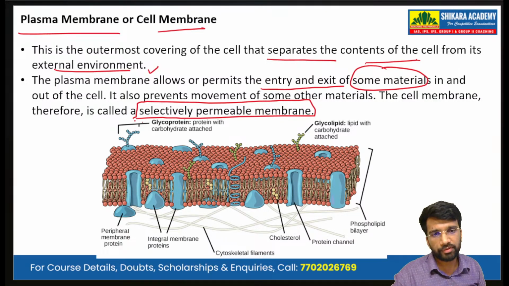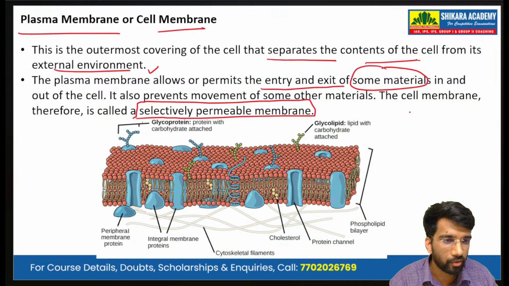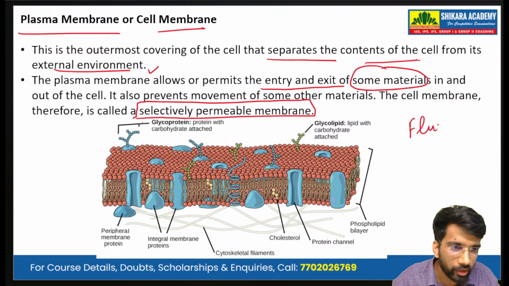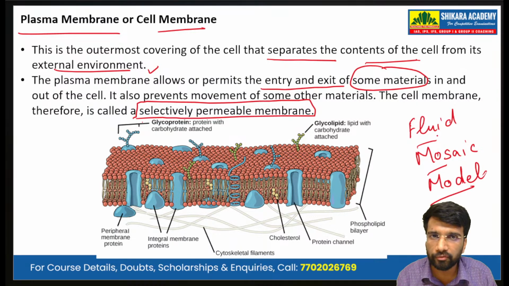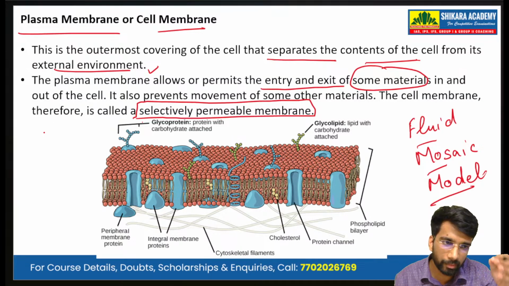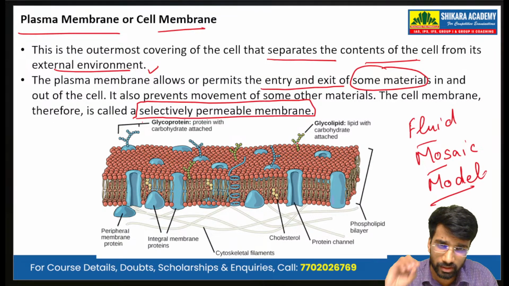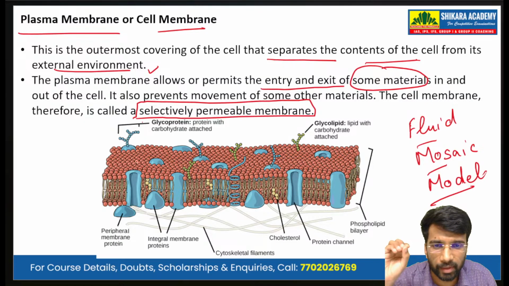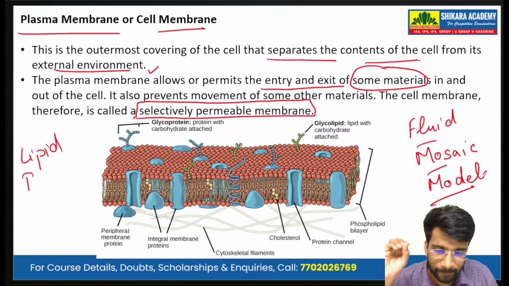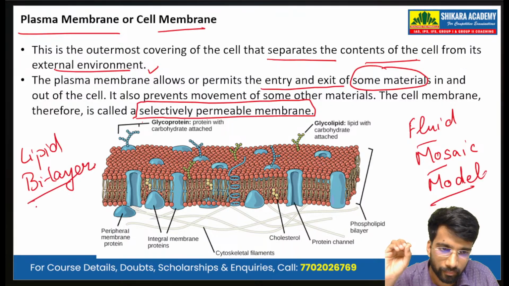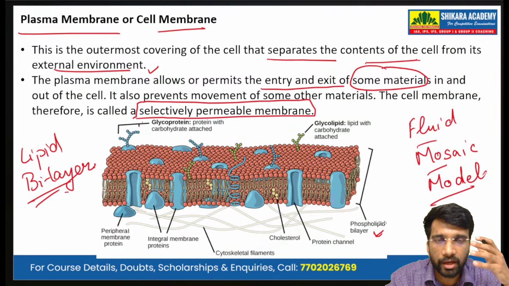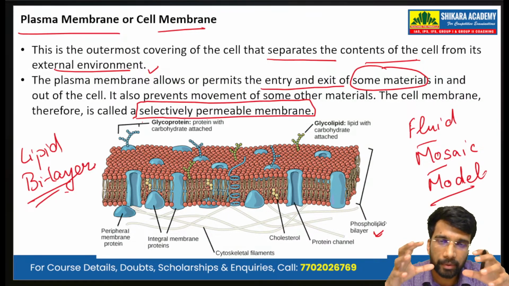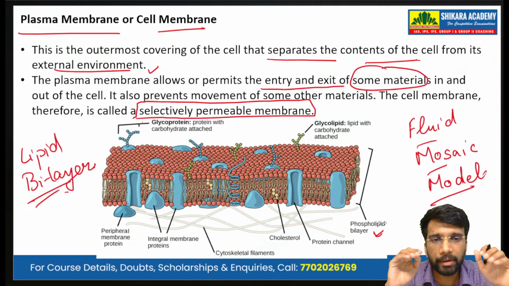Now, looking at the structure of the plasma membrane, one key word is the fluid mosaic model. This fluid mosaic model is associated with the structure of the plasma membrane. And what do we mean by this? This cell membrane is made up of a lipid bilayer, a phospholipid bilayer, and has certain glycoproteins as well as glycolipids attached to its lipid bilayers.